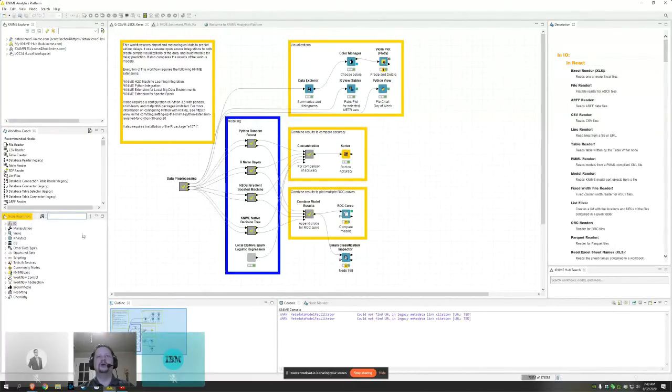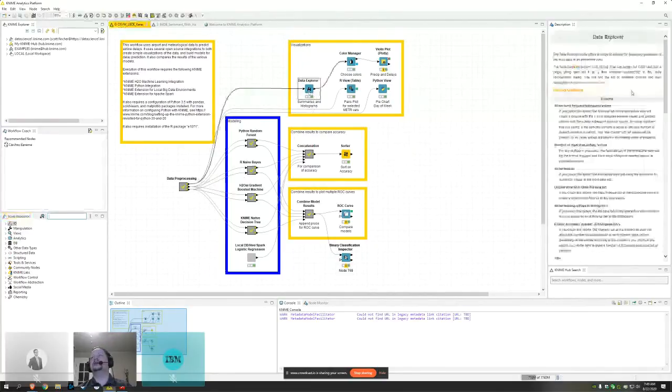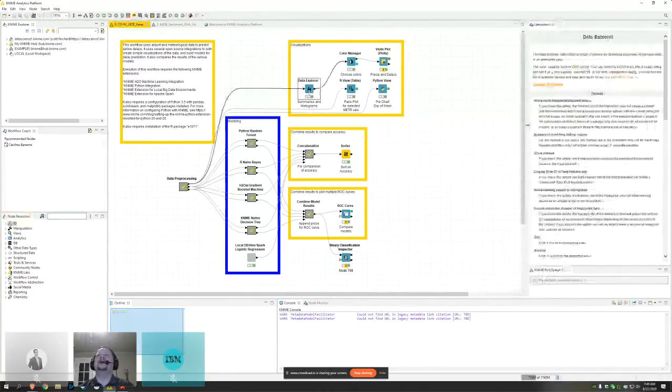Then on the bottom right here, this is our console. This is just going to give me in real time as I execute my nodes, warning messages, error messages, and so forth. You'll see this change as we look at some of these results. And then on the right-hand side is the description pane. This is context-sensitive real-time help for any nodes that I click on.